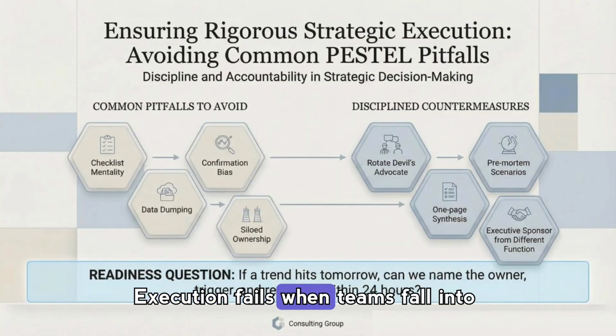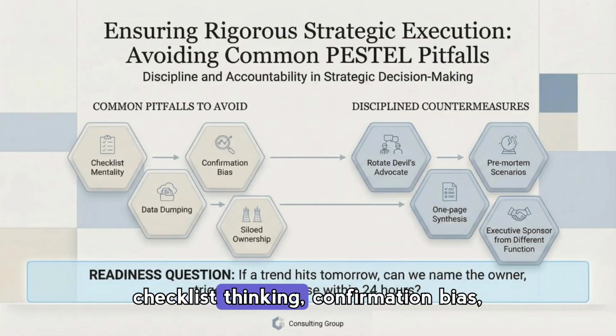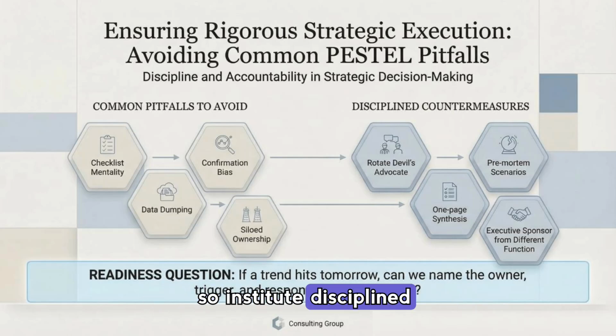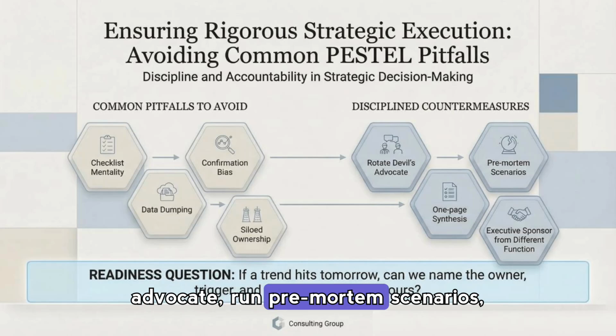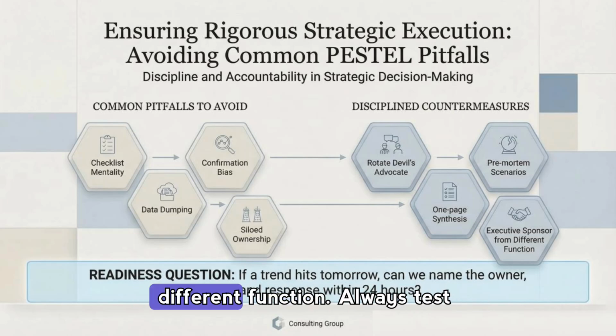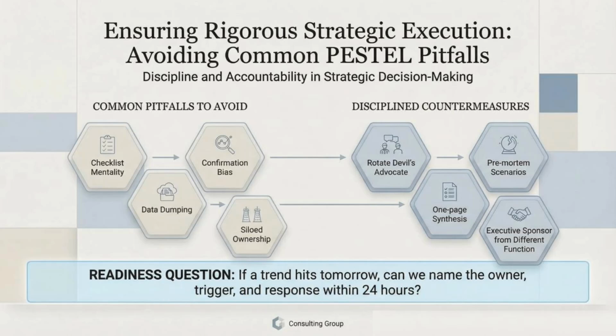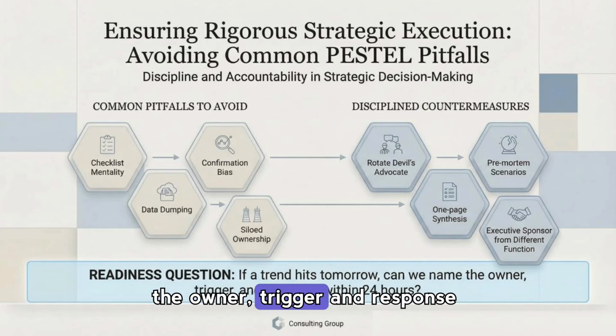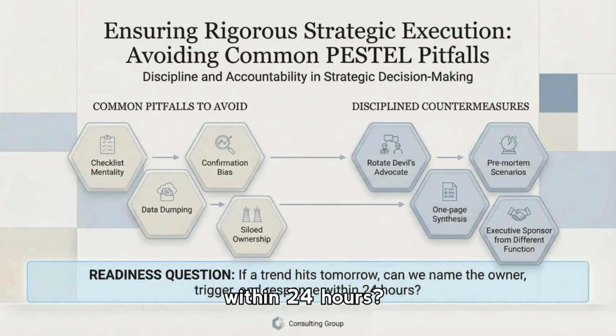Execution fails when teams fall into checklist thinking, confirmation bias, data dumping, or siloed ownership. So institute disciplined countermeasures: rotate a devil's advocate, run pre-mortem scenarios, produce one-page syntheses, and assign an executive sponsor from a different function. Always test readiness with a simple question: if a trend hits tomorrow, can we name the owner, trigger, and response within 24 hours?